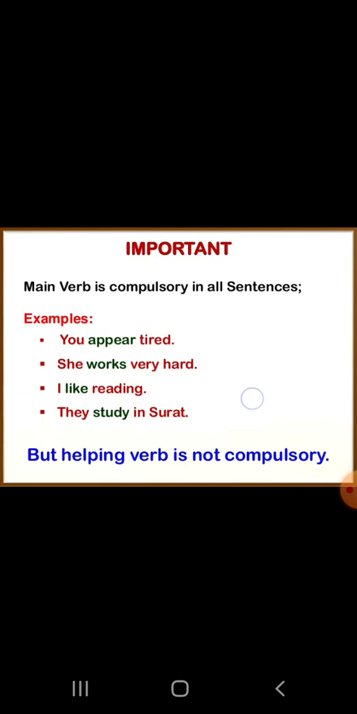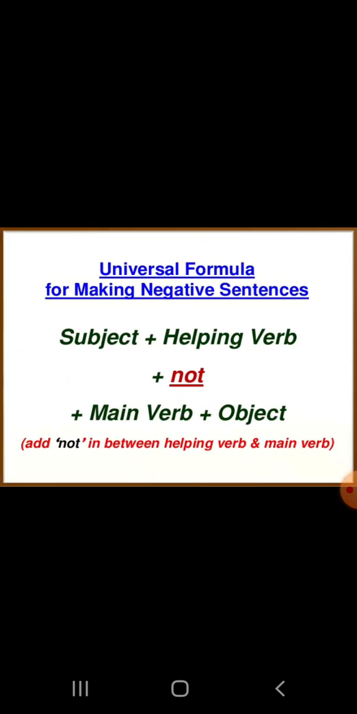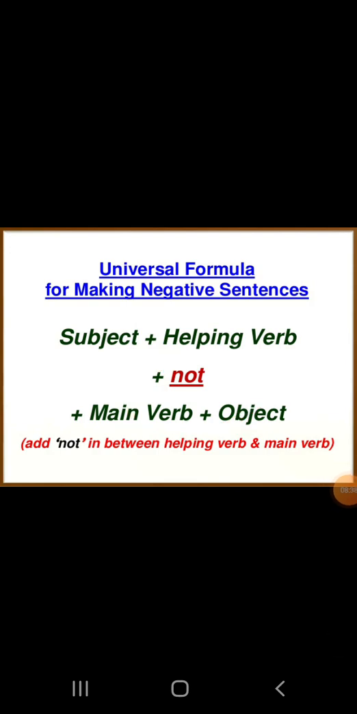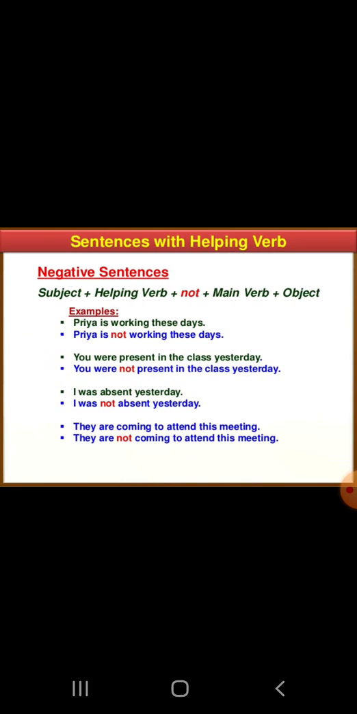Now the point is that if there is no helping verb, how to convert affirmative sentence to negative and interrogative form? Because if helping verb is there, you will simply add not after the helping verb, like subject plus helping verb plus not plus main verb plus object. Okay, if there is helping verb, we simply add not. Now what to do if there is no helping verb, only main verb is there? How will you convert affirmative, negative, and interrogative?